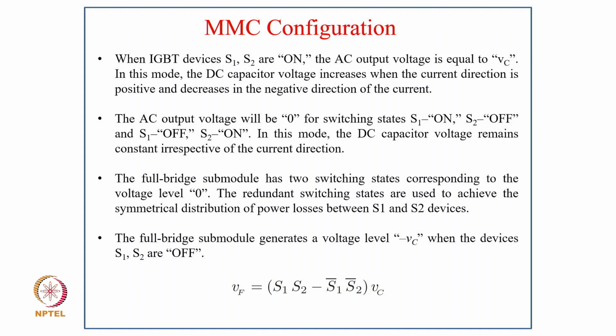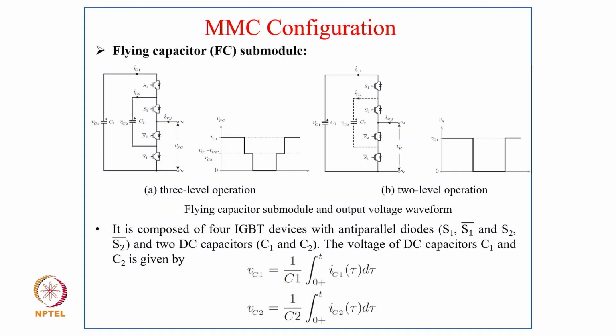The full bridge submodule has two switching states corresponding to the voltage level 0, and the redundant switching states are used to achieve a symmetrical distribution of power losses between the S1 and S2 devices. The full bridge submodule generates a voltage level of minus VC when the devices S1, S2 are off, and VF equals (S1 S2 minus S1 bar S2 bar) times VC.